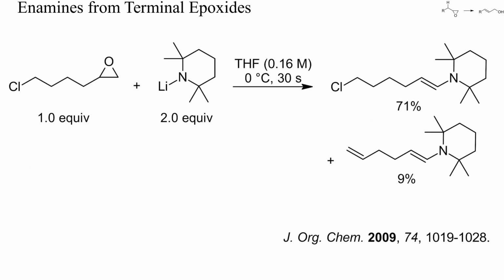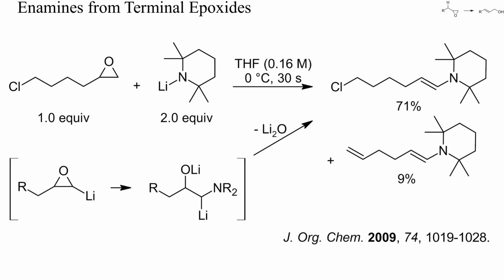In this example, a terminal epoxide was stirred with lithium tetramethylpiperidide for half a minute. Careful workup yielded a mixture of 2 enamines. These were formed by insertion of the intermediate carbene into the nitrogen-lithium bond of the base, followed by elimination of lithium oxide. This reaction was slightly faster than the dihydrochlorination.